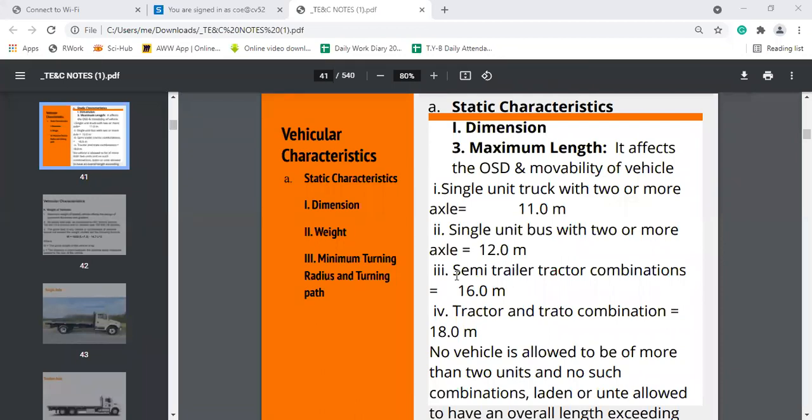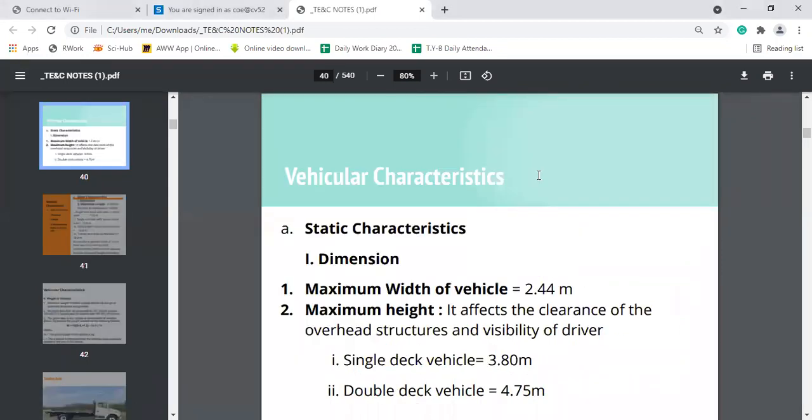So speaking about the dimension, the maximum width should be 2.44 meter, and the maximum height of vehicle, if it is a single deck, then 3.8 meter, and if it is a double deck vehicle, then 4.75 meter.